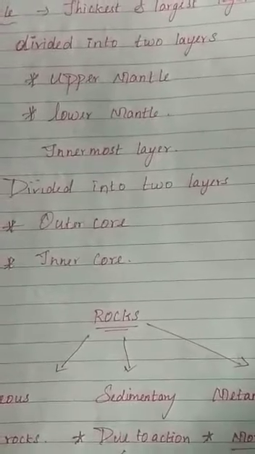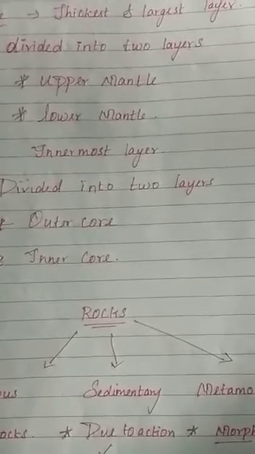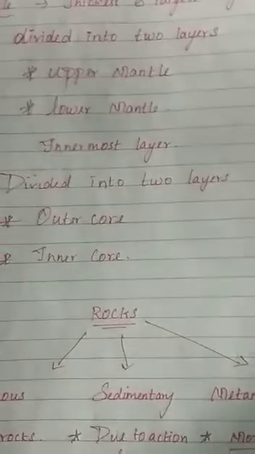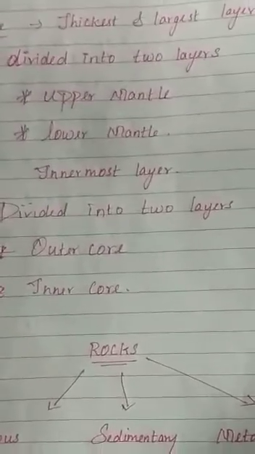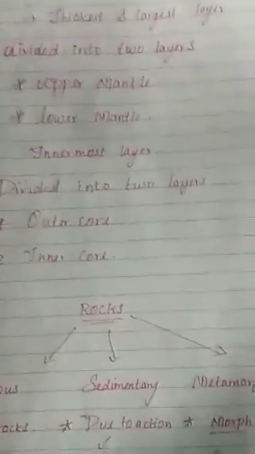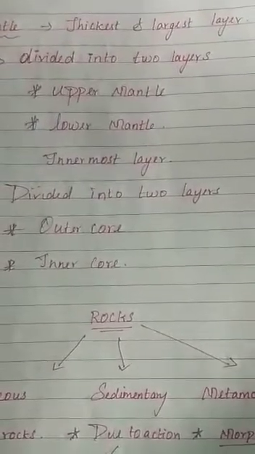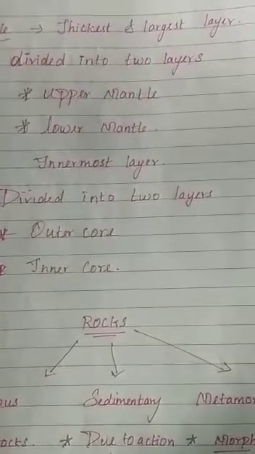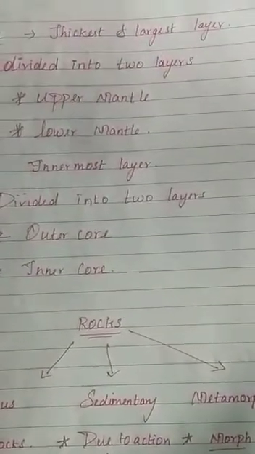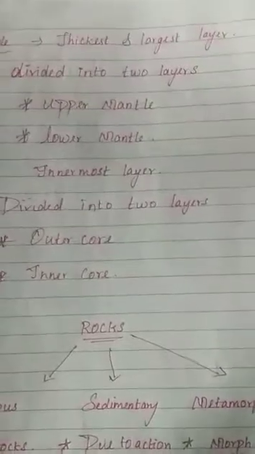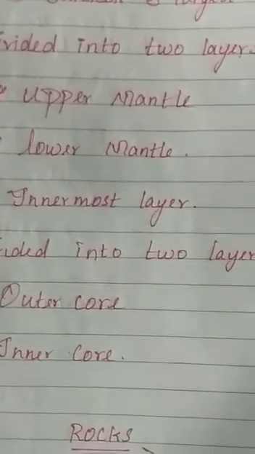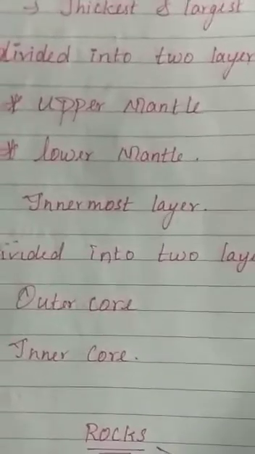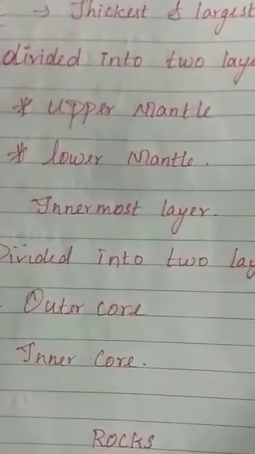The mantle is the largest layer of the Earth and makes up nearly 80% of the Earth's total volume. The mantle is also divided into two layers: upper mantle, lower mantle. The temperature in the mantle ranges between 870 degrees Celsius to 2175 degrees Celsius. The rocks in the upper mantle are in a semi-molten state and keep flowing. The molten material is called magma. In the lower mantle, it is found in solid state.